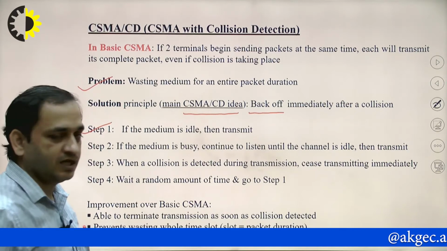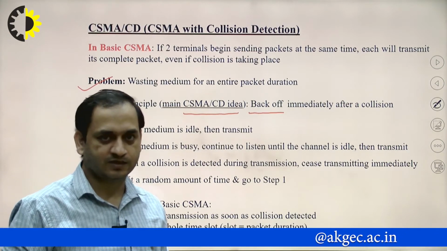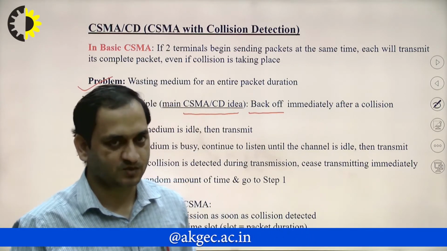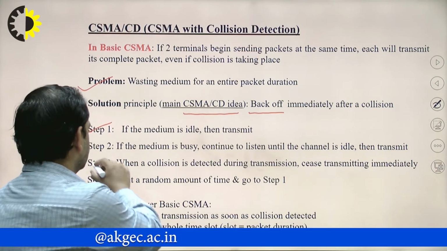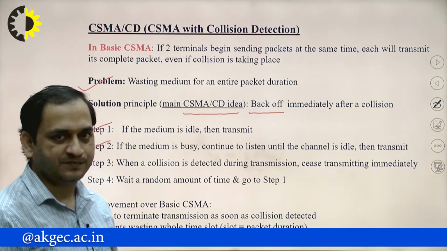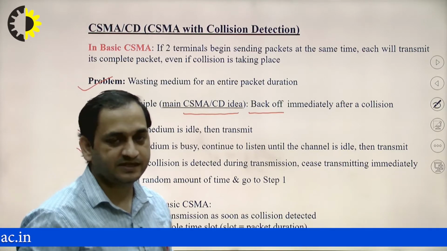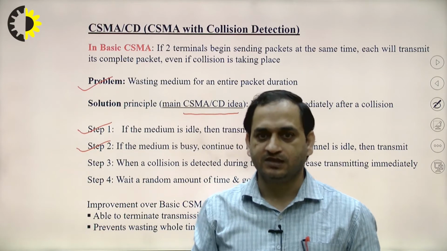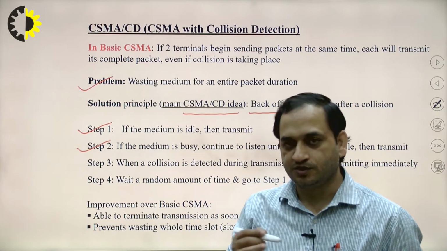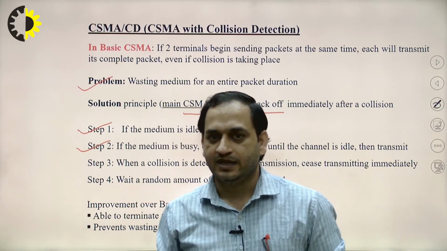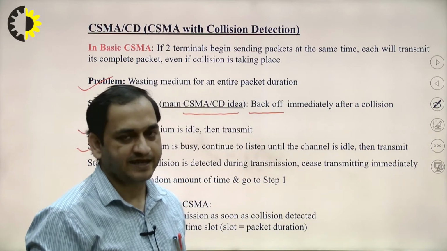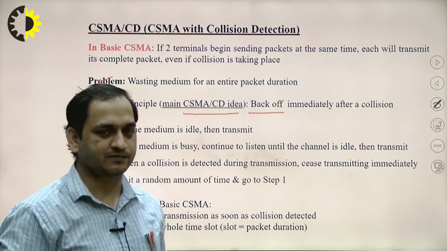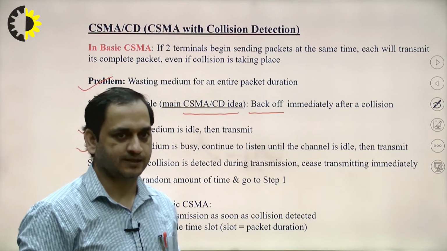Step 1: if the medium is idle, the mobile station will transmit the packets. Step 2: if the medium is busy, the subscriber will continuously listen and sense the channel until it is idle, and after that it will transmit the packets into the common channel.